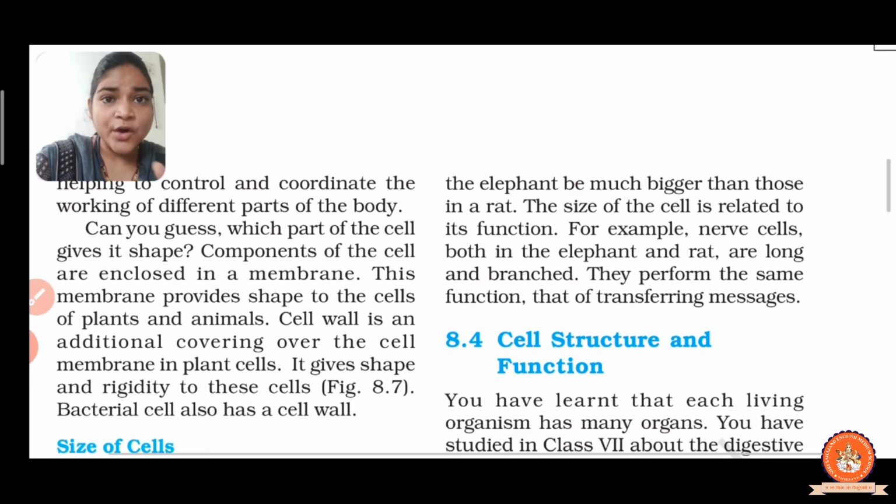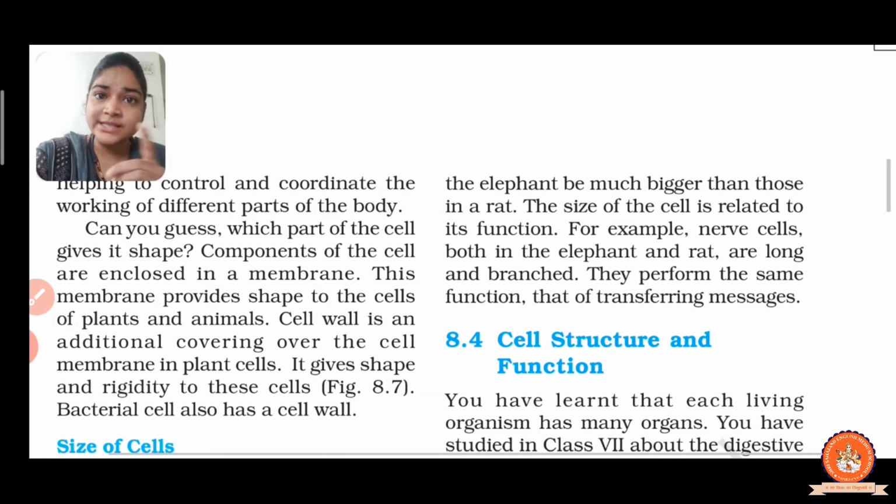The size of a cell is only related to its function. It does not depend on the size of the animal, it only depends on its function. For example, nerve cells are present in both an elephant and a rat. In both they are long and branched.